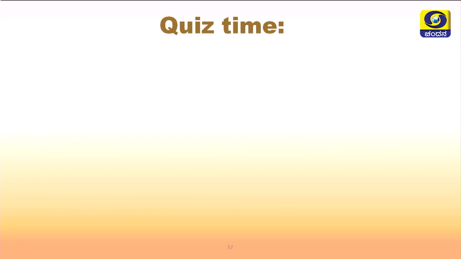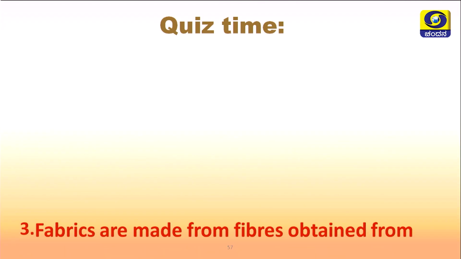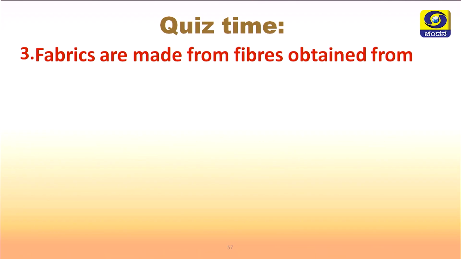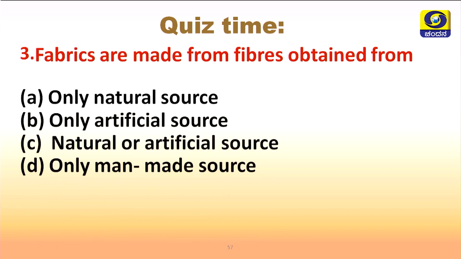Here comes the third question. Fabrics are made from fibers obtained from: A, only natural sources; B, only artificial sources; C, natural or synthetic sources; D, only man-made sources.